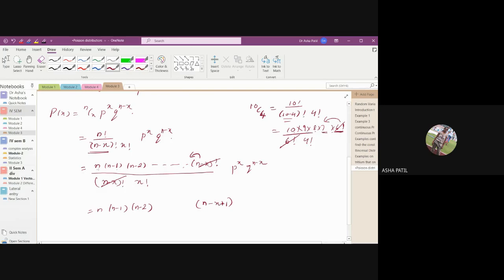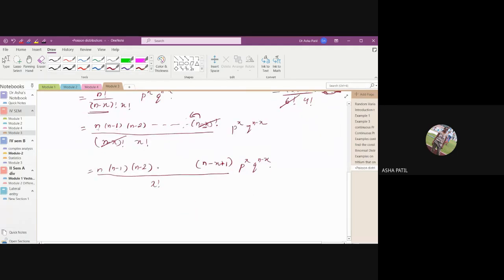It is 1 more than the term n minus x. So it is n minus x plus 1, divided by x factorial, into p raised to x and q raised to n minus x.